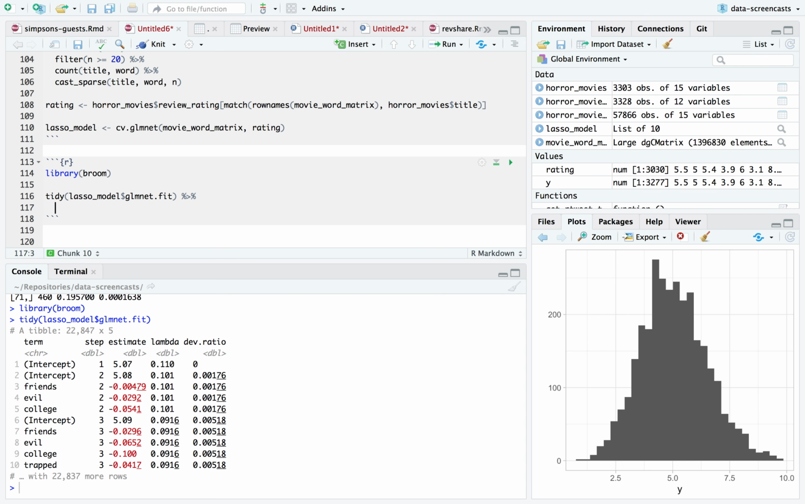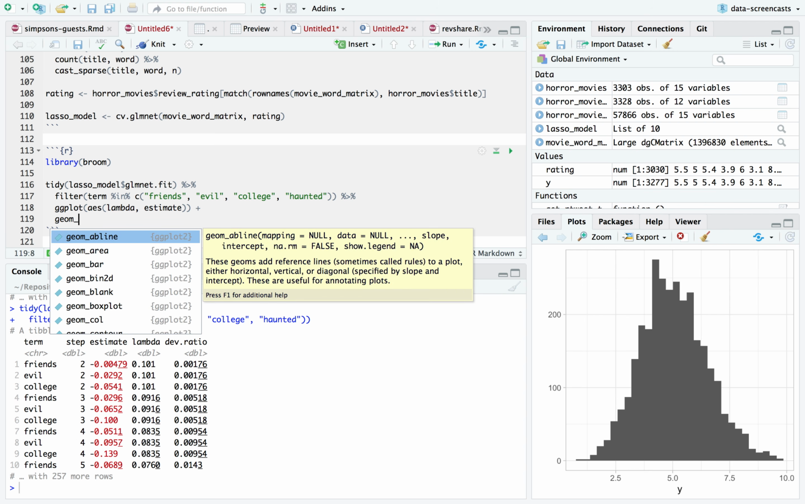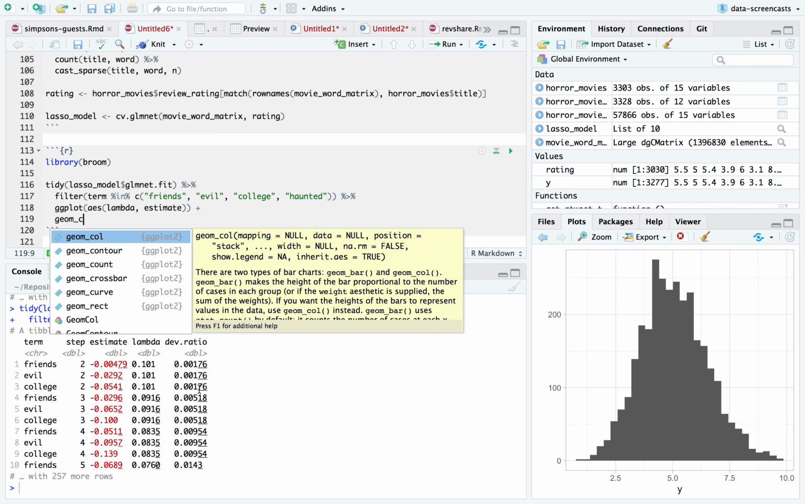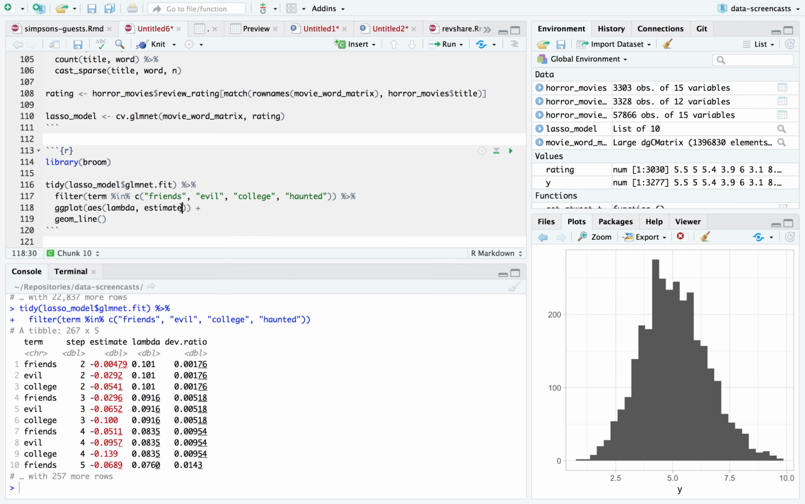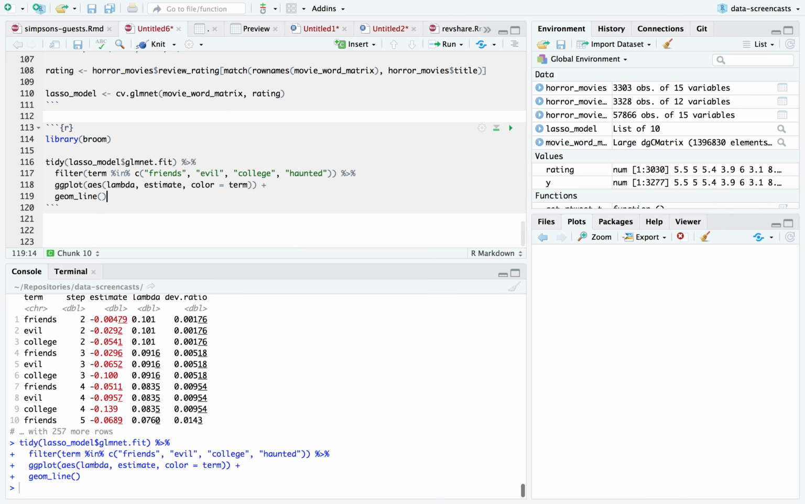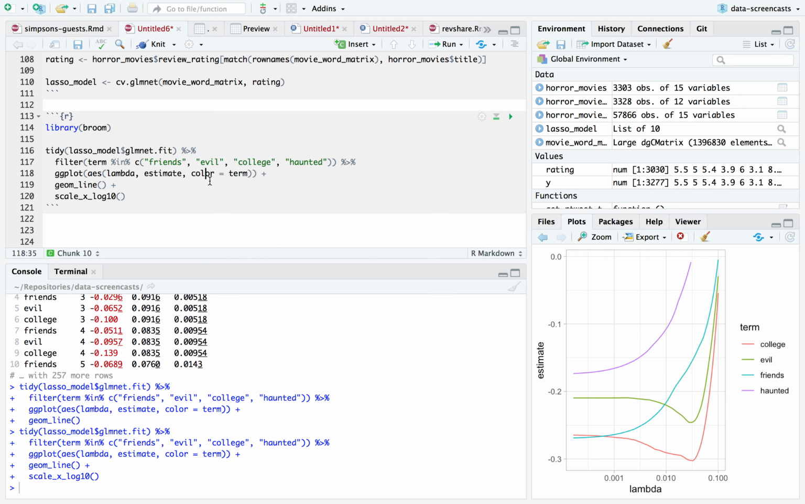So I can actually show a graph of this, which is a little bit fun. I'm going to pick a couple terms: friends, evil, college, and, I don't know, is haunted in the data set? And then I'm going to plot, as lambda changes, how our estimate of the coefficient for each of these terms changes. I'm going to do it as geom_line with color equals term. Finally, we usually do scale_x_log10 when we're looking at lambda.